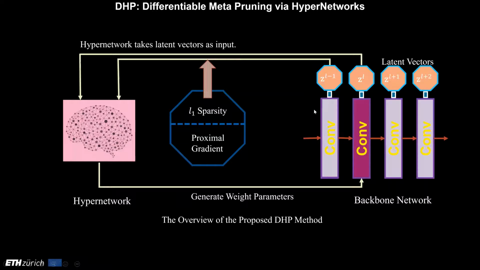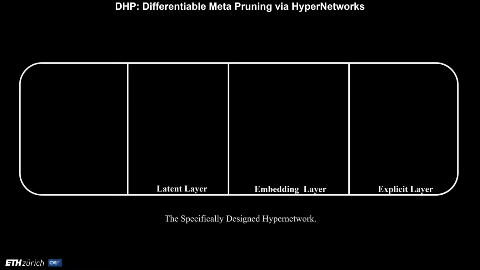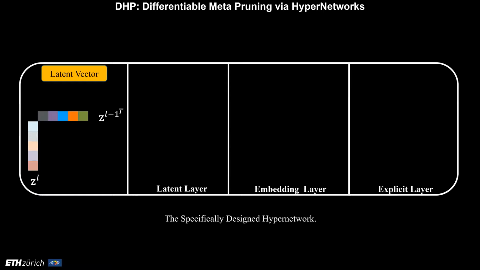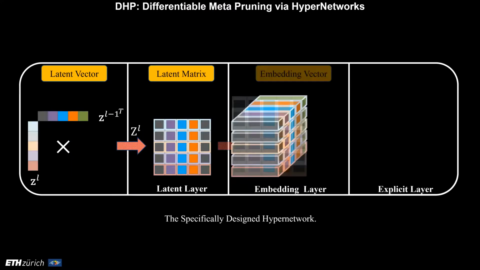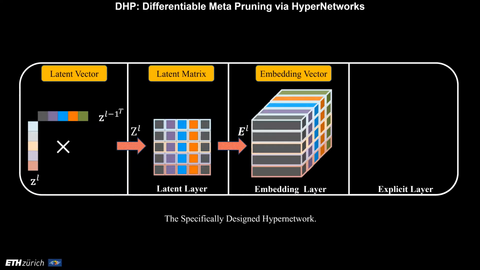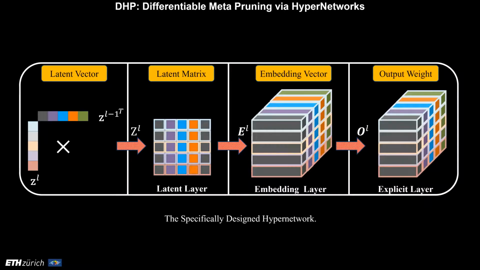Then let me explain the operations in the hypernetwork. First of all, the two latent vectors ZL and ZL-1 are taken as input. The ZL controls the output channel of the current layer and ZL-1 controls the input channel. The latent layer computes a latent matrix from them. Then the embedding layer projects each element of the latent matrix into an embedding space. The last explicit layer converts the embedded vectors to the final output. If one element in ZL is pruned, then the corresponding slice of the output tensor can be removed, achieving the effect of network pruning.